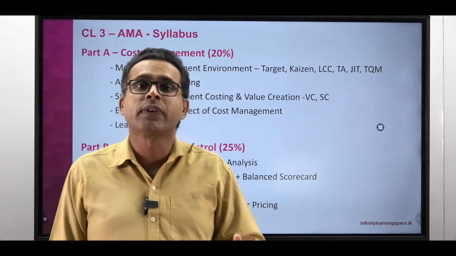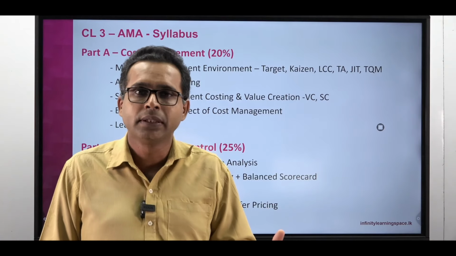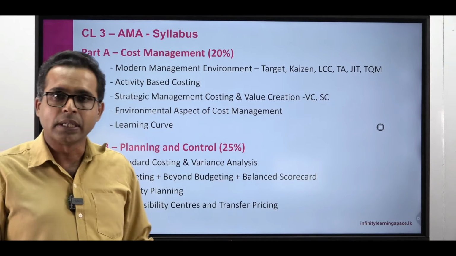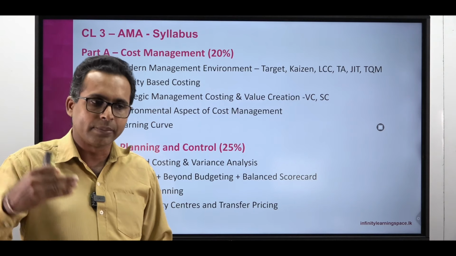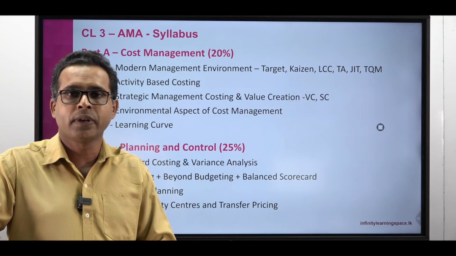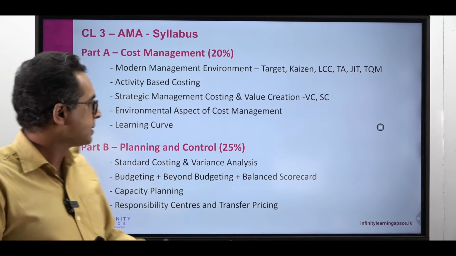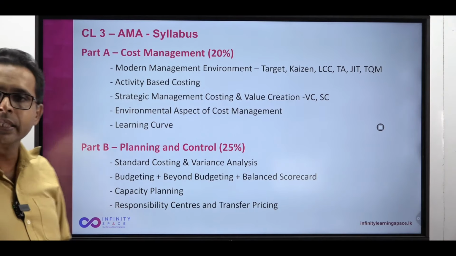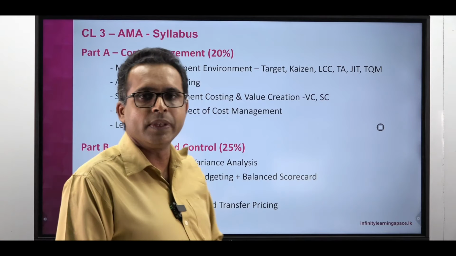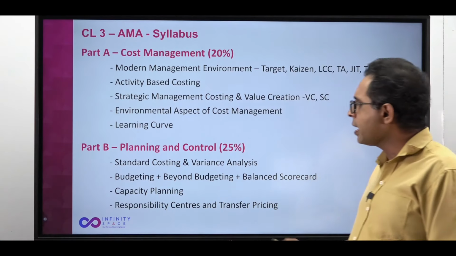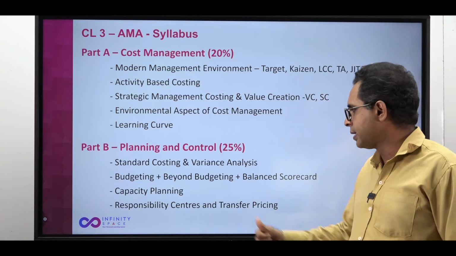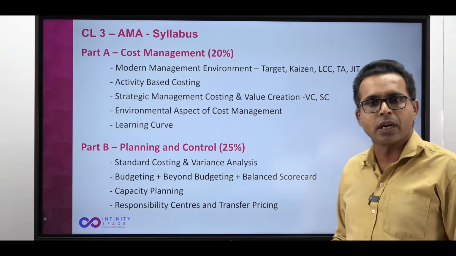Sometimes you get two different questions for 20 marks even, because the syllabus weightage is 25%. Sometimes you get a 10-mark question for standard costing and a 10-mark question for budgeting. Sometimes a 20-mark question for standard costing and budgeting together. Sometimes it's combined with an area like learning curve also, so it can come up with a different weightage. So it's there. And there are connected areas, theoretical areas like beyond budgeting and balanced scorecard.